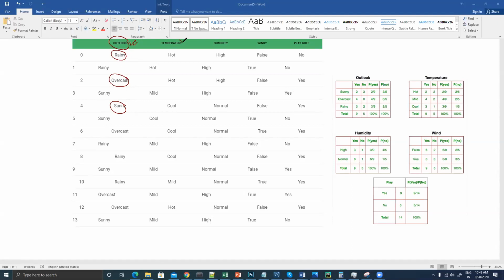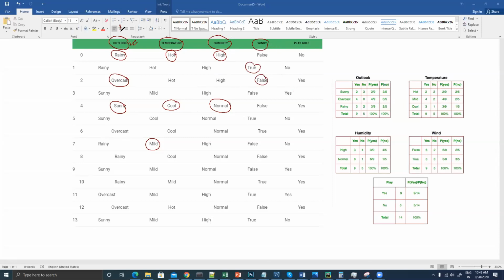Now, at the same time, if I'm talking about temperature, right? Here we have hot, cool, and mild. So again, inside temperature, we have three categories. If I talk about humidity, we have the categories high and normal. So inside the humidity column, we have two categories. Again, if I talk about windy condition, we have two, true or false.